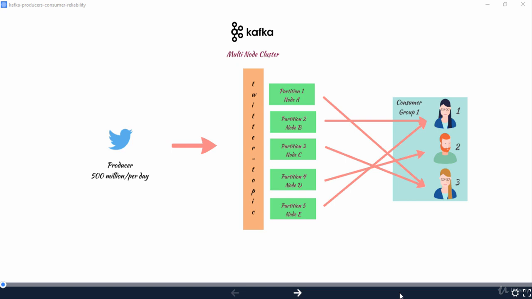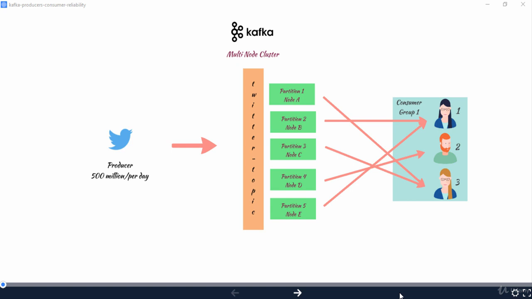Now let's talk about consumer failure. We have three consumers in our consumer group. And let's say consumer 1 went down. From our illustration, we can see that consumer 1 is assigned to process messages from partition 2 and 5. So when consumer 1 goes down, Kafka will notice that and will trigger a rebalancing operation and will distribute partition 2 and 5 between consumer 2 and 3. We can assume partition 2 will be assigned to consumer 2 and partition 5 will be assigned to consumer 3. But remember, a partition can only be assigned to one consumer and not to multiple consumers. But one consumer can be assigned to more than one partition.